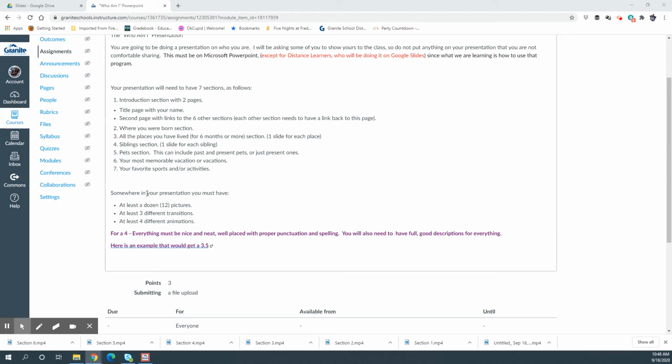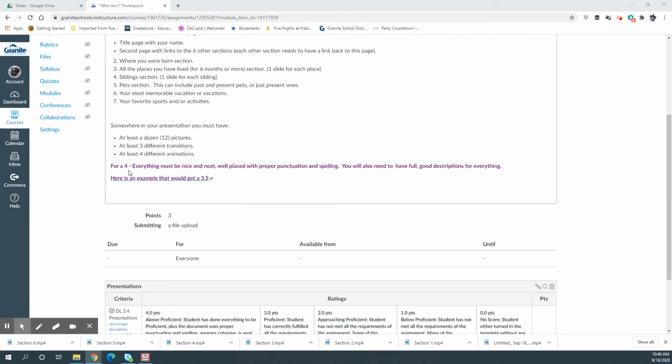Somewhere in your presentation, you must have at least 12 pictures, 3 different transitions, and 4 different animations. We didn't go over that with Google Slides because I don't even know where it is. So if you turn in Google Slides as a distance learner, you don't need to do the 4 different animations.